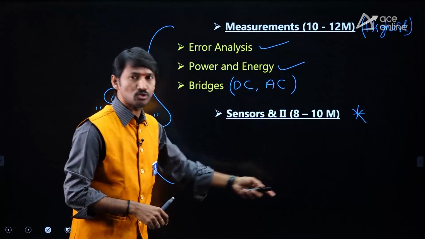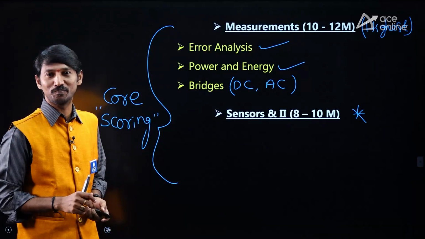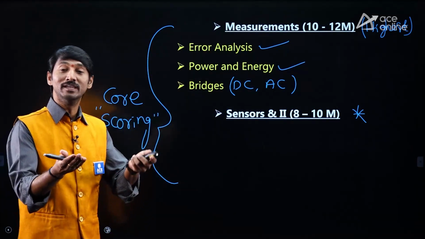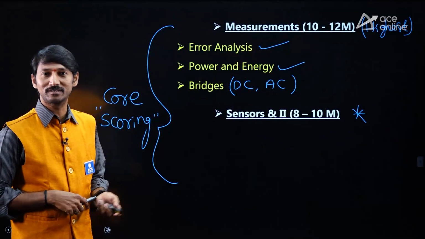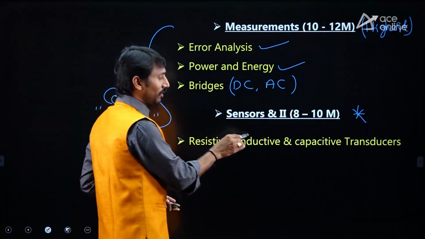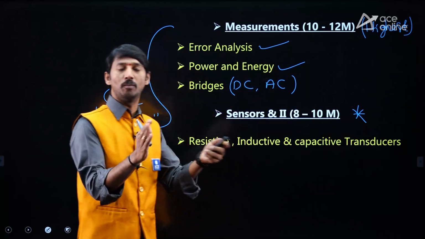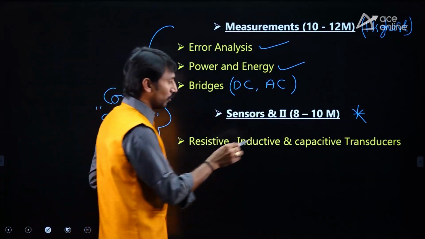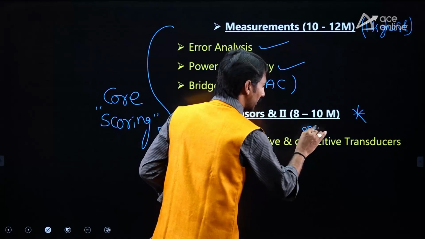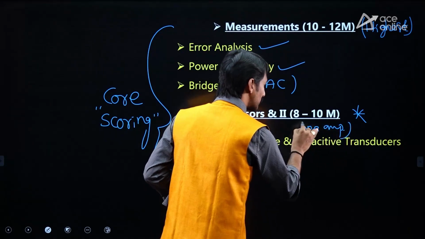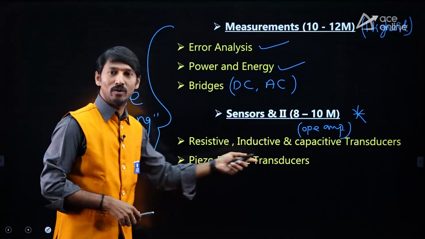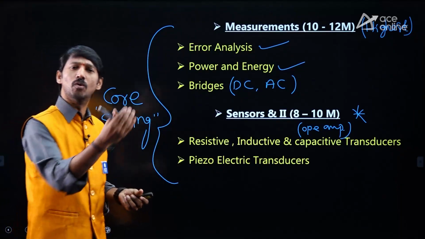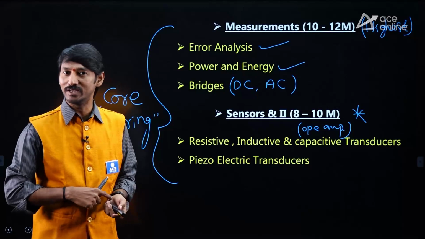If you combine these 2, approximately 20 marks weightage is only from these 2 subjects. The instrumentation branch itself is related to these 2. Therefore, core subjects. In this, resistive, inductive, capacitive transducer combination questions. In this also, operational amplifier circuit based questions they are combining. And piezoelectric transducer, that is voltage calculation or force calculation, etc.